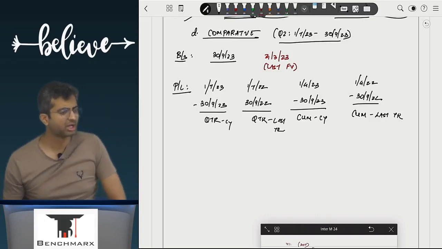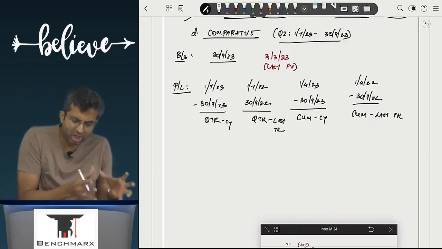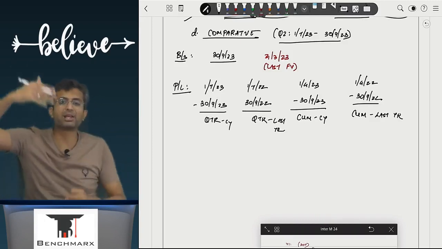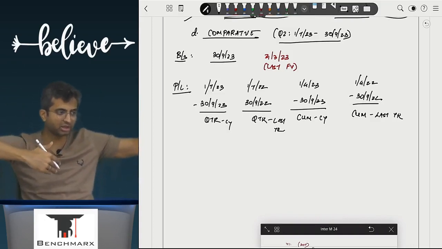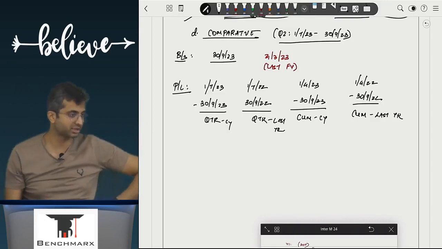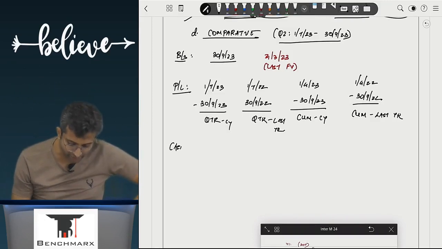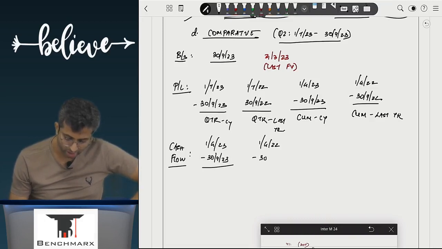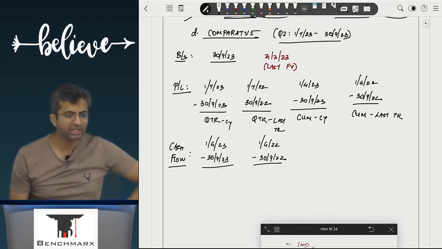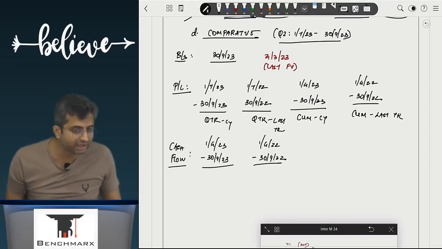आपको समझ में आया? So यहाँ पे बहुत सारे, so basically current quarter and the comparable last year's quarter, year to date of the current year and the comparable year to date of the last year. But when you look at something like cash flow statement or statement of changes in equity, in cash flow you directly show this cumulative, that is 1st April 23 to 30th September 23 and comparable 1st April 22 to 30th September 22. यहाँ पे करंट क्वार्टर का कैश फ्लो आपको नहीं दिखाना है.